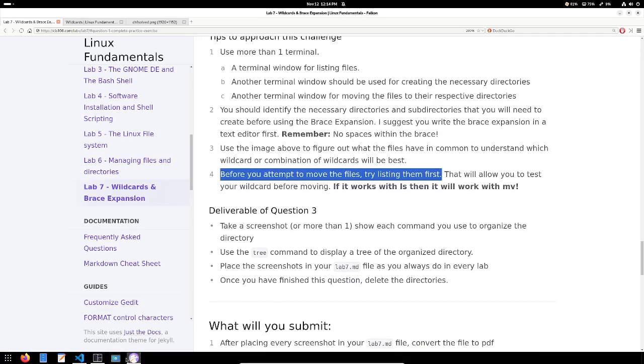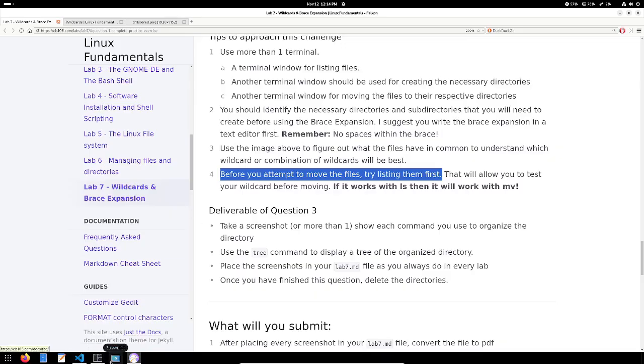When you are done, just take a screenshot of your terminal showing, I need to see the make directory command that created the entire directory structure, otherwise you get no credit. And I need to see the move commands that you use. I don't need to see 100% of them, but the vast majority of the move commands.